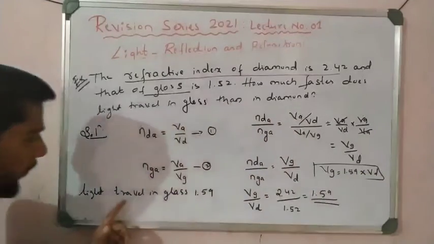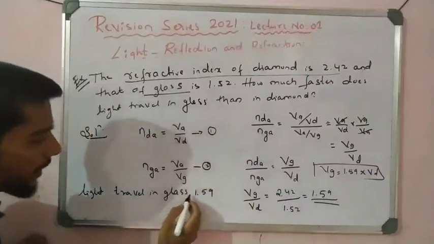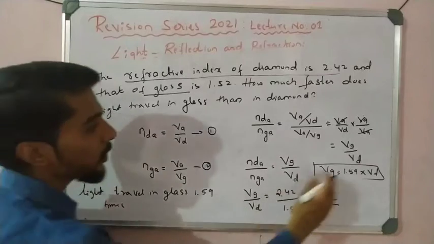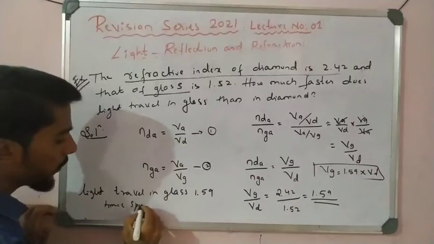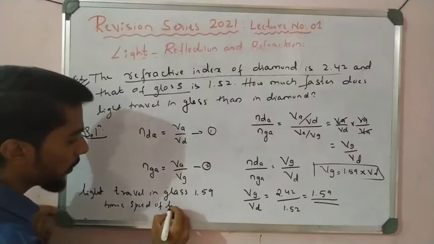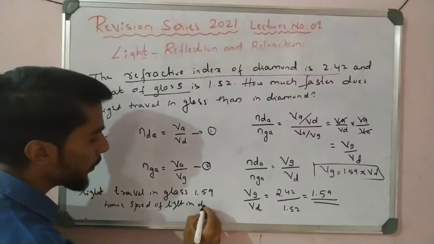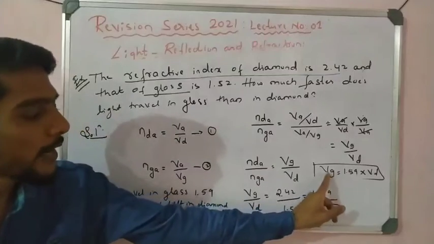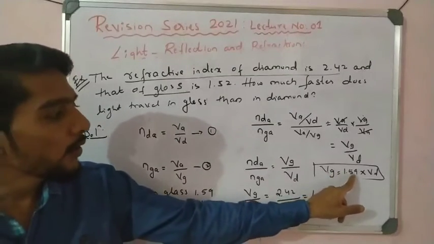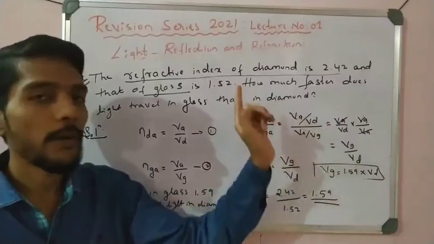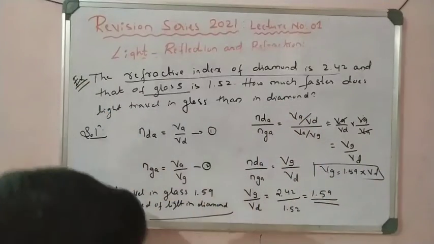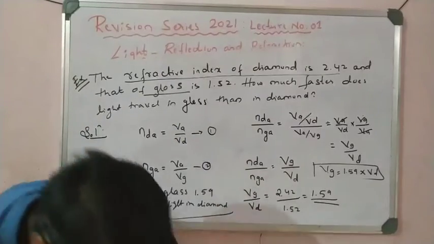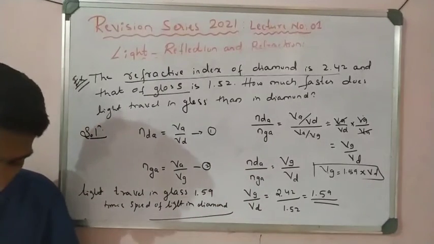So the speed of light in glass is 1.59 times the speed of light in diamond. Okay, this is very important. That is, VG, the speed of light in glass, is 1.59 times the speed in diamond. You have to remember. This is a very important example. You have to remember, students. Please write down this one.